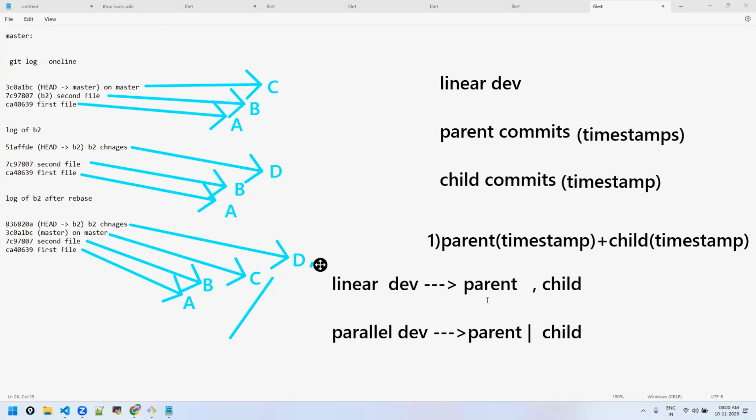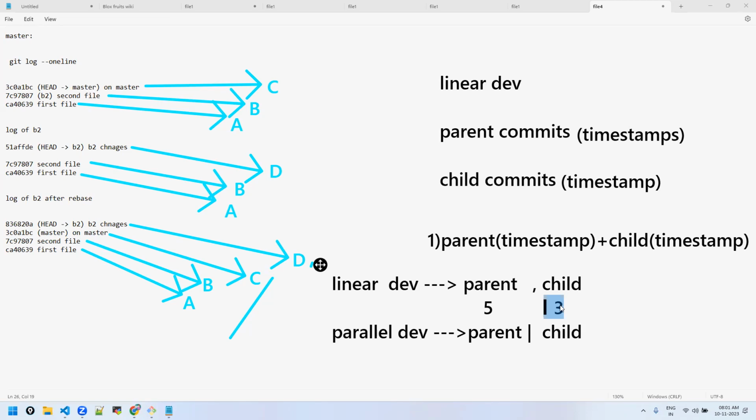That's the oldest one, right? So first all the parent commits, then all the child commits. Okay, fine. There were 5 parent commits and 3 child commits. How will they be ordered? First all the 5 parent commits as per the timestamp, then all the child commits as per the timestamp. Is that making sense? Yeah, ma'am. It is pretty much clear, but when you said timestamp, it went into confusion. So now it is clear, ma'am.